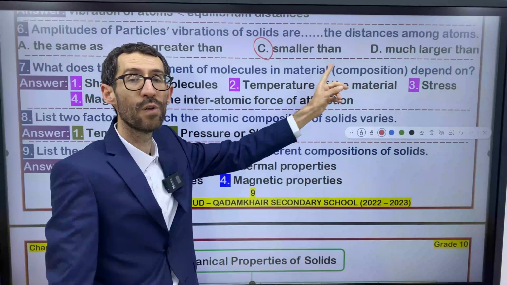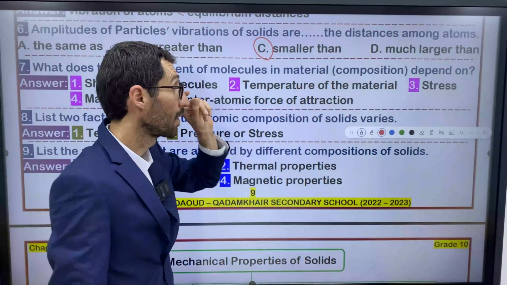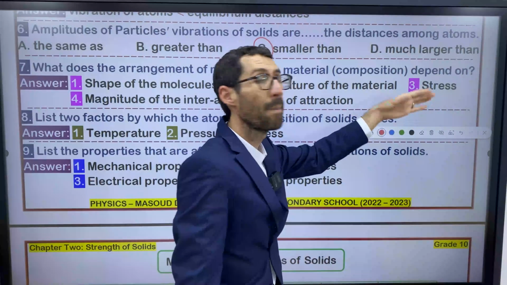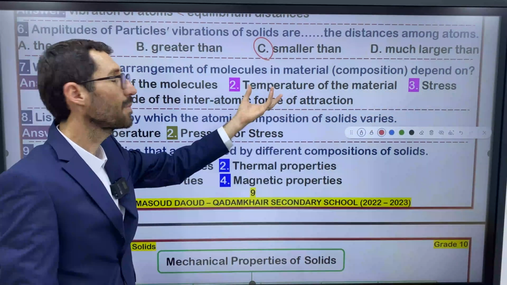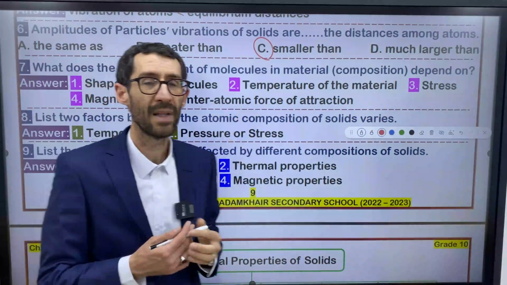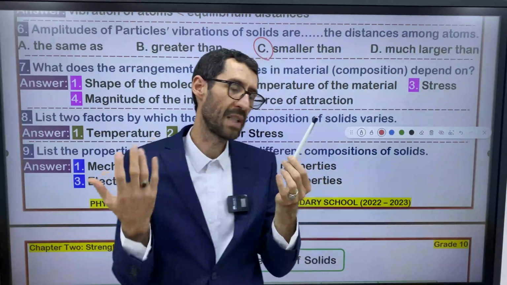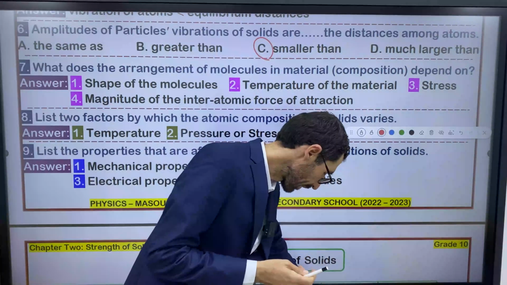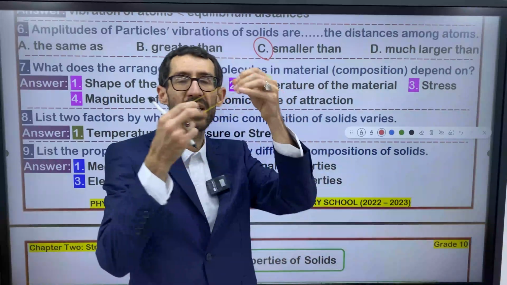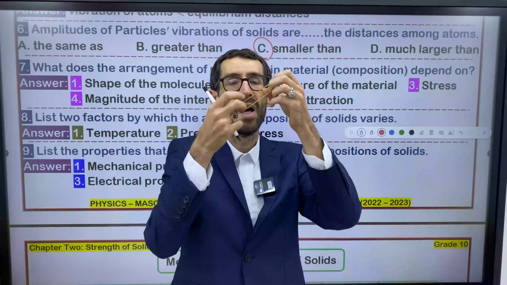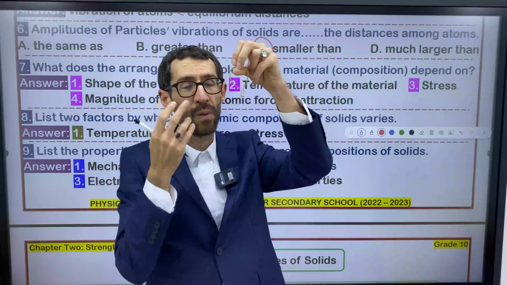Number 2, temperature of the material, right? Number 3, stress. Actually, let me explain temperature for you. We have, for example, this rubber band. I want you to heat it.